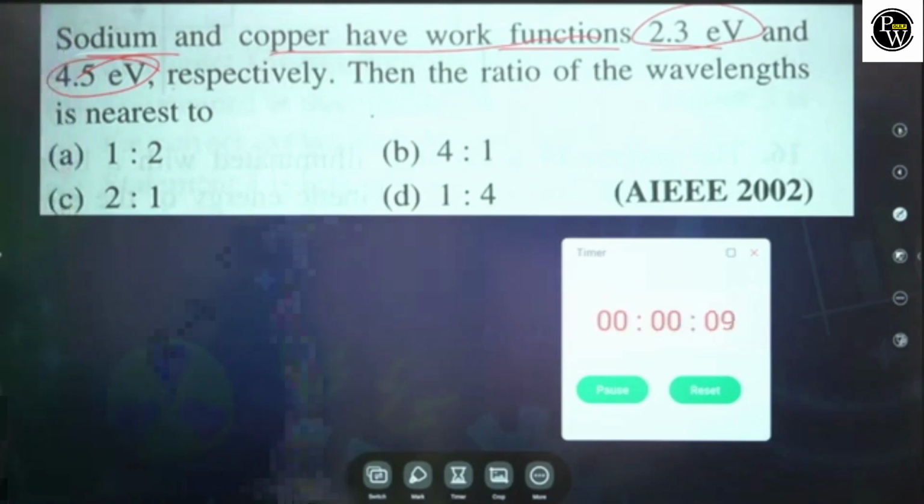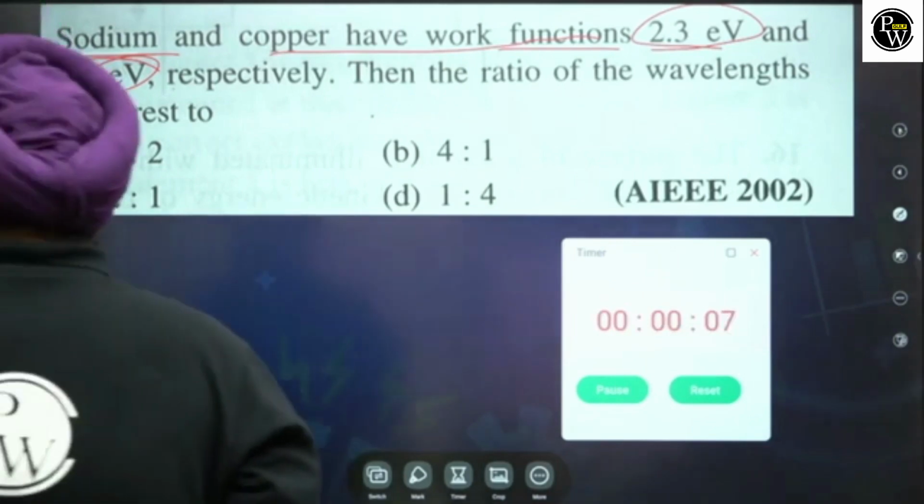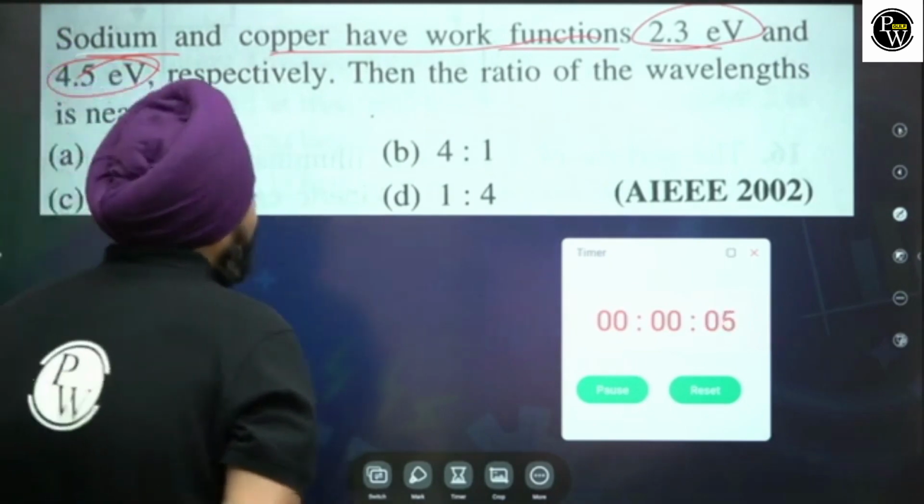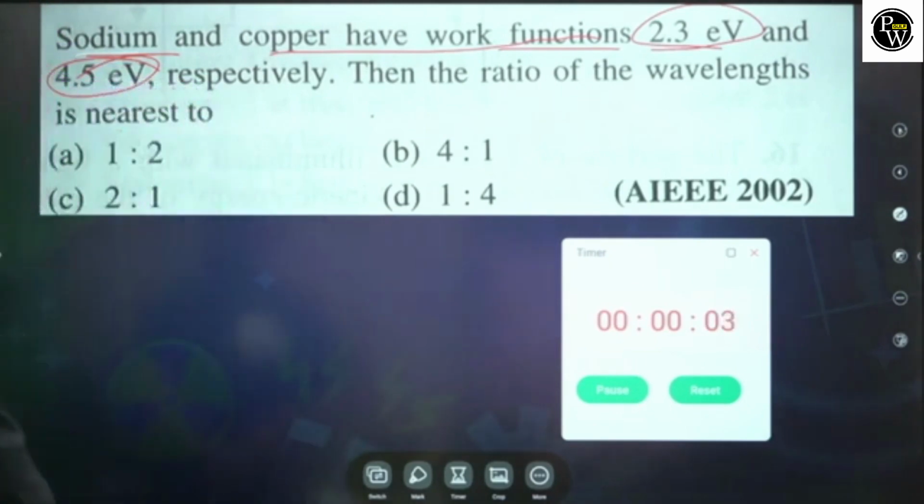Yeah, it is not a matter of a minute, it is just a matter of a few seconds. In 4 to 5 seconds we can solve this. I'm going to shut off this AC.